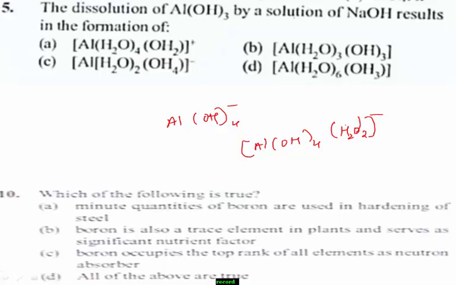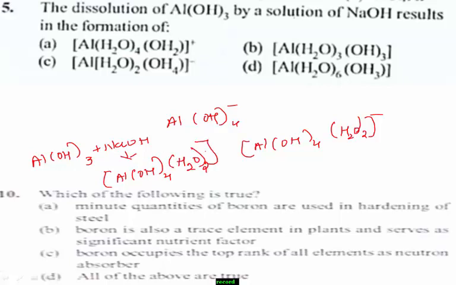In aqueous solution, see this reaction. What is the reaction? This aluminium hydroxide, when it is reacted with NaOH, forms the complex aluminium hydroxide, [Al(OH)4(H2O)2]-, along with Na plus ion. Yes, therefore the right answer for this question is option C.